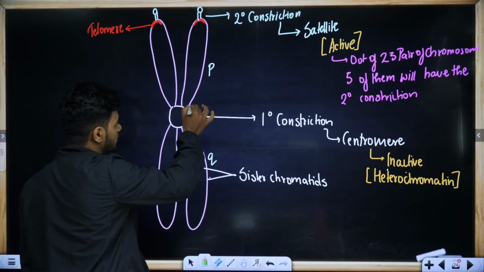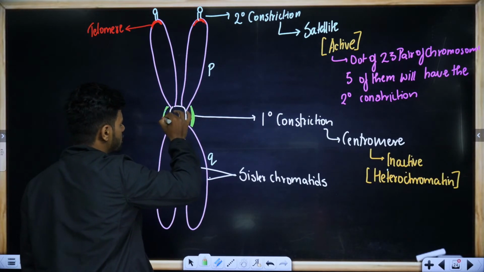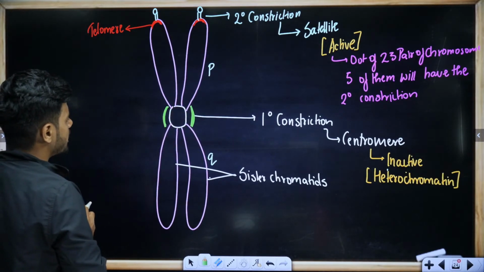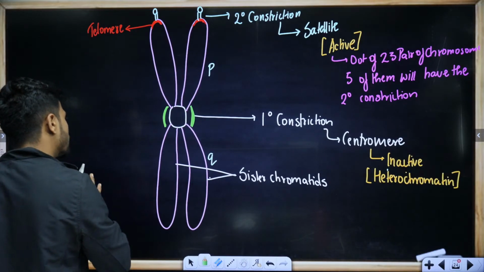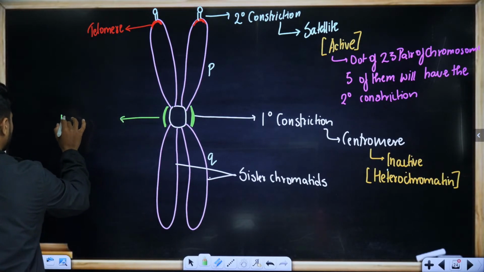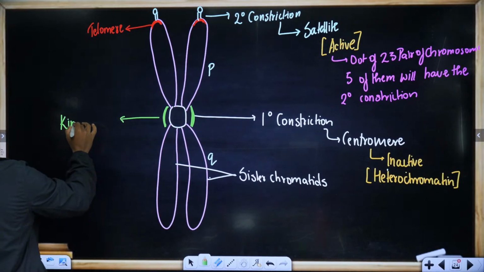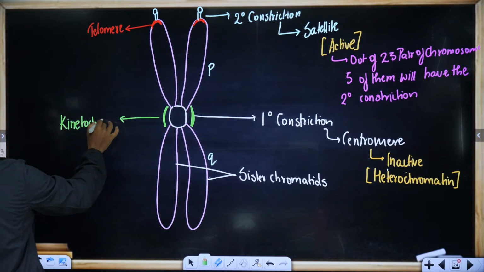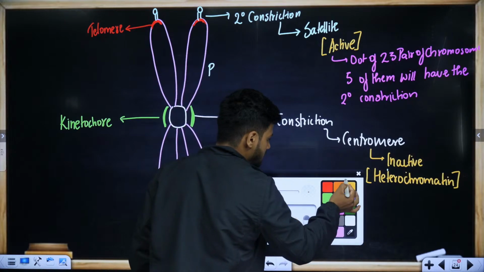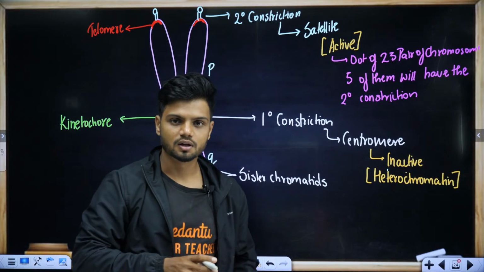Now, students, last point. Around the primary constriction, there is a cup-shaped protein layer. The cup-shaped protein layer around the primary constriction is called the kinetochore.